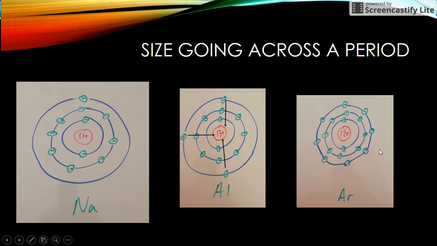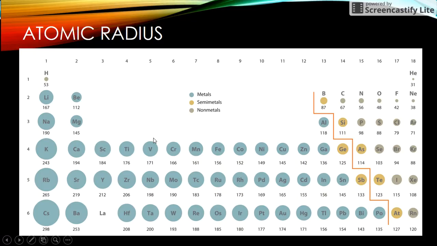And now argon has 8 in that outer shell. There are still 10 electrons doing the shielding, but there are 8 additional protons, 18 total, 10 to be occupied by these 10 electrons and 8 protons trying to draw in these 8 electrons. So there's much more drawing in. It brings the atom a little closer together. So the radius is going to be less for argon than for aluminum, and aluminum is going to be less than sodium. So the trend we see is right here, atomic radius.